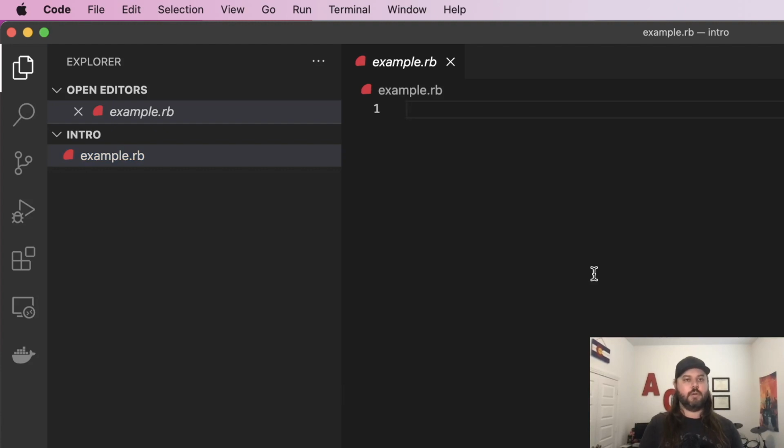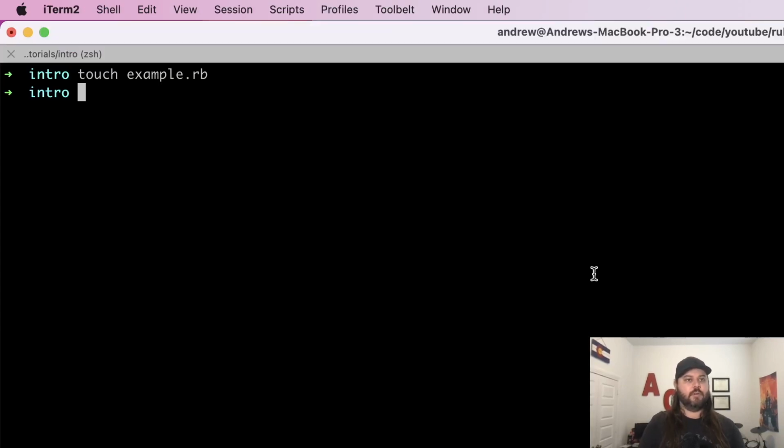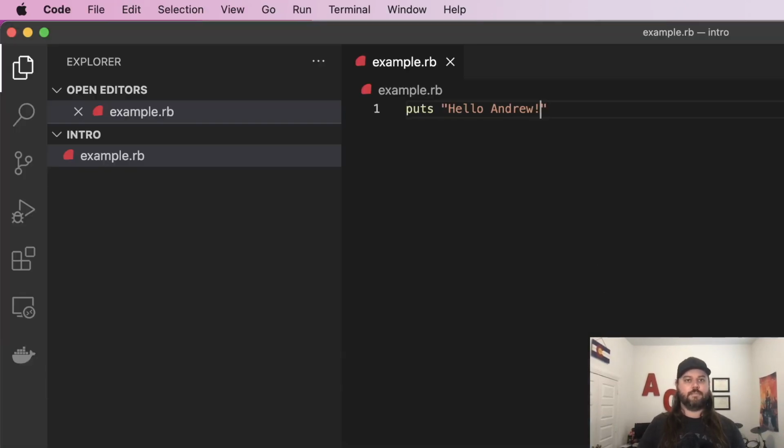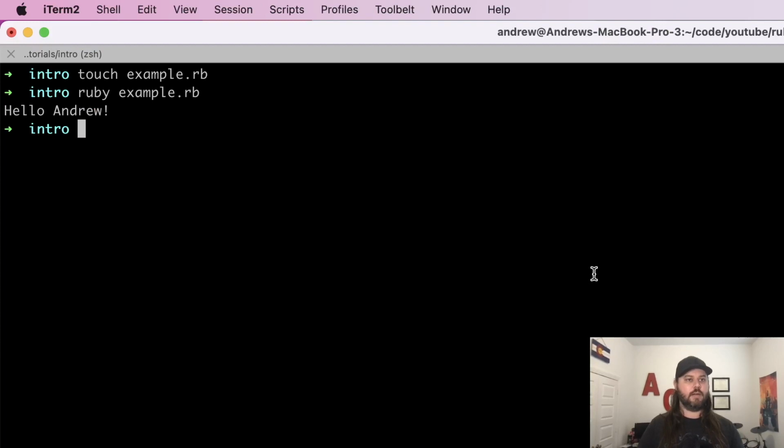So we can do exactly what we did before and do puts hello Andrew. And we note that we don't need to surround this with the quotes. So we'll save this file, go back to our terminal, and we can type ruby example.rb, hit that, and we see it running. So we can make some changes, and we'll copy this line, and then we'll run it again, and we see that those changes are output.